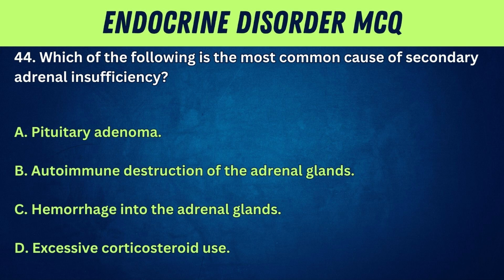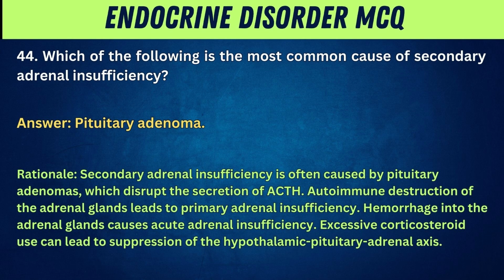44. Which of the following is the most common cause of secondary adrenal insufficiency? A. Pituitary adenoma. B. Autoimmune destruction of the adrenal glands. C. Hemorrhage into the adrenal glands. D. Excessive corticosteroid use. Answer: pituitary adenoma.